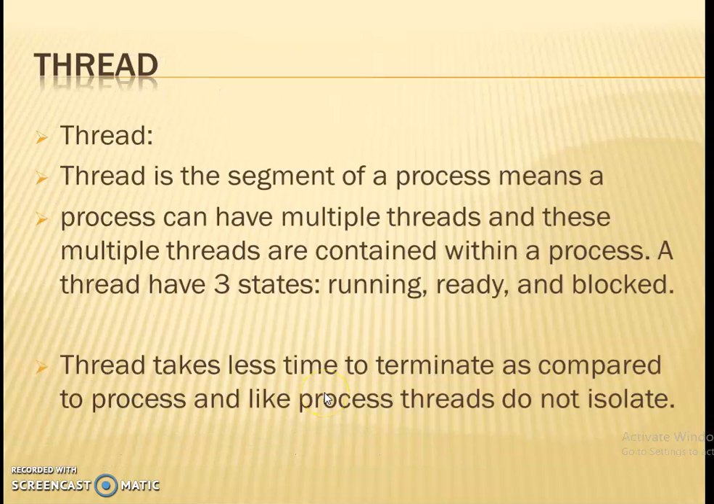Next, thread. We can split a process into several small parts called threads. A thread is a segment of a process, that is, a small piece in a process. We can divide a process into several threads, so a process can have multiple threads. Then a thread or process can be in any state. It may be a running state, ready state or blocked state. So there are several states for a thread or a process.